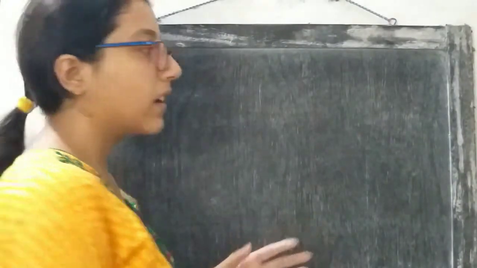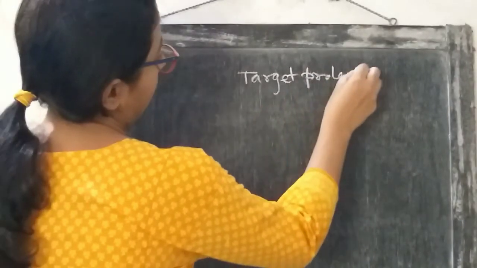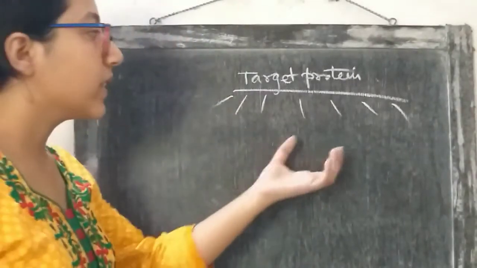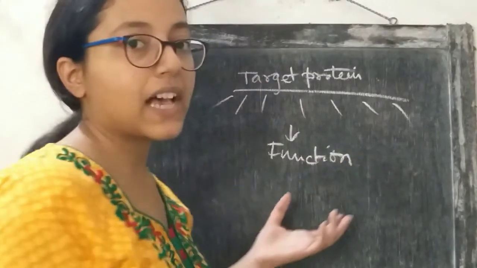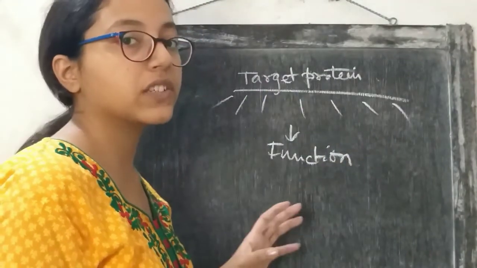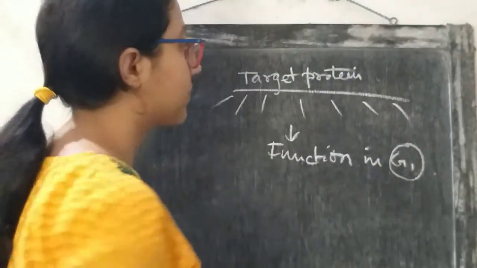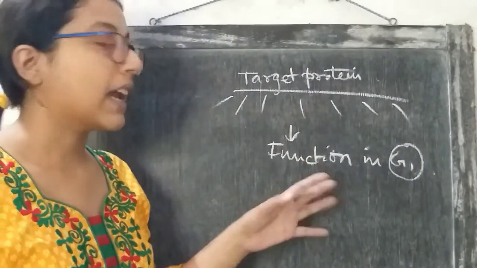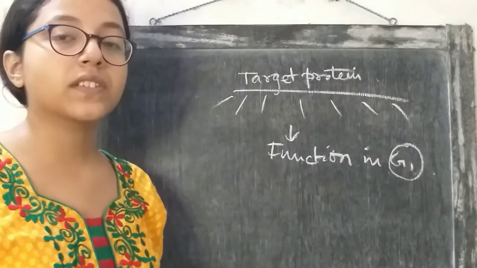And now comes the regulation part. We have seen that a target protein is activated, so it is carrying out its function. Say suppose it has a function in G1 phase, and it has performed its function. And now the cell is progressing to the next phase of the cell cycle. The cell is now proceeding to the S phase.